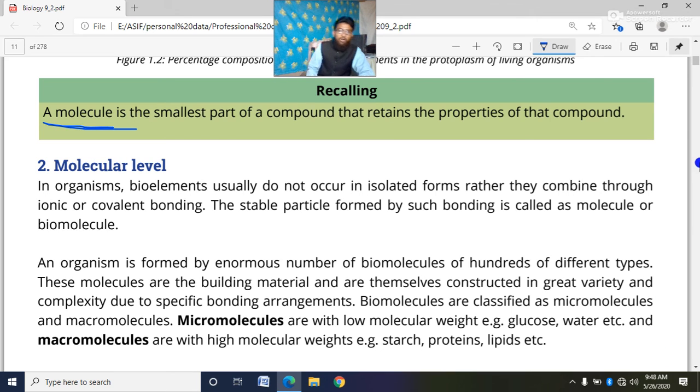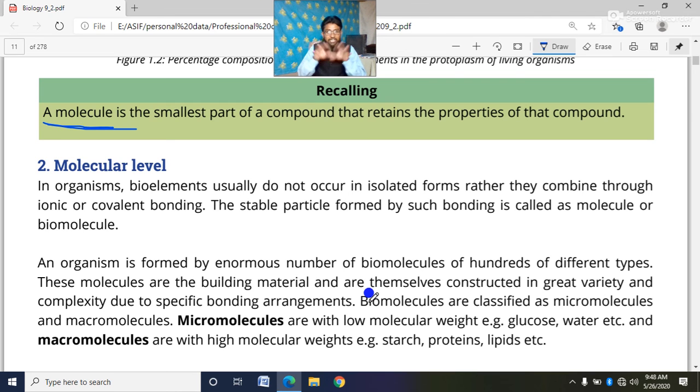The correct answer is due to the specific bonding arrangements. It indicates that the properties of the bioelements depend upon the bonding of the atoms with each other.